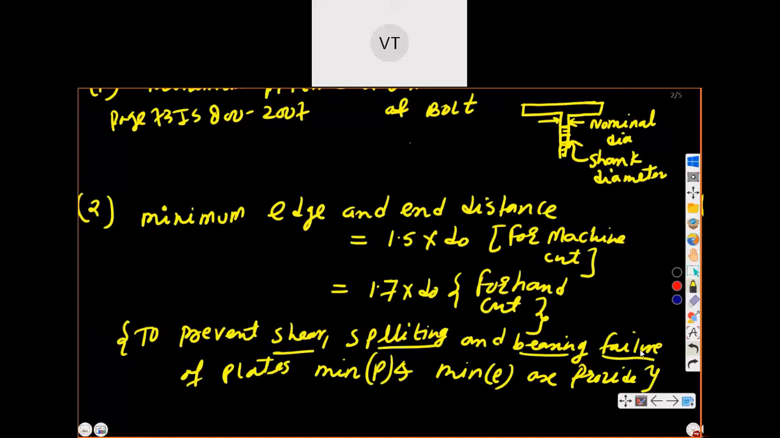Can you please repeat the last line? Minimum pitch. To prevent failure, minimum edge and pitch are provided. We are saying minimum edge and minimum pitch have to be provided to avoid failures. This minimum pitch is denoted by letter P, and end or edge distance is denoted by letter E. Generally failure should not happen, therefore we provide minimum edge and end distance. So we will go to the next page.